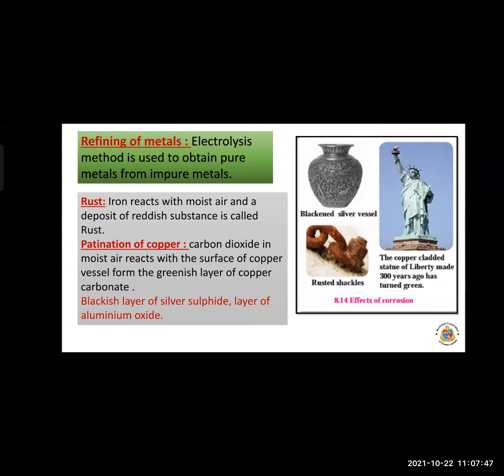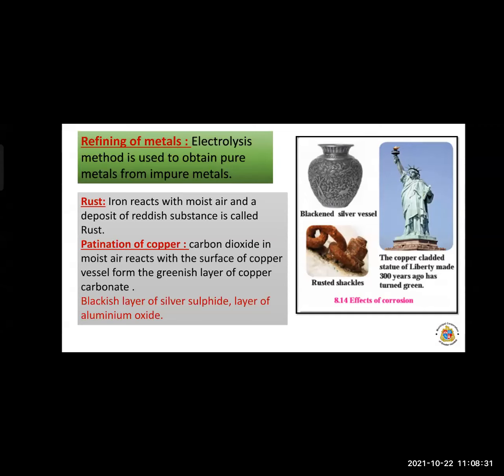So when iron reacts with moist air, a deposit of reddish substance is formed on it, that is called rust. And the chemical formula of rust is Fe2O3.H2O. Remember students, that is the chemical formula of rust, Fe2O3.H2O. So that reddish substance which gets deposited on iron metal or articles is nothing but rust.